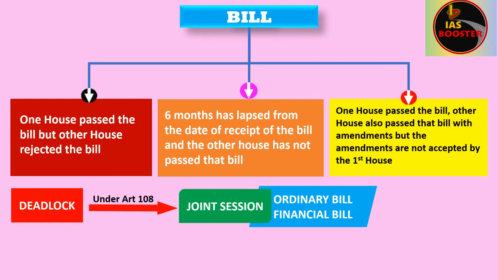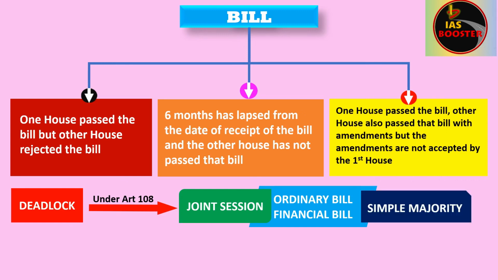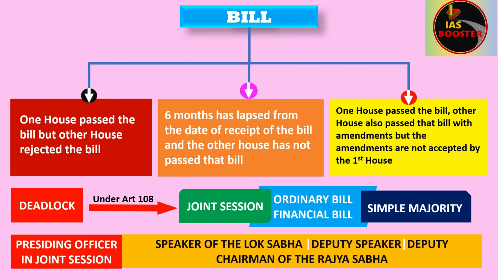And in a joint session, if the bill is to be passed, then the bill will be passed by a simple majority. That is, more than half of the total members present and voting. Now again there comes a beautiful question: who is going to be the presiding officer in the joint session? The presiding officer in the joint session can be the Speaker of the Lok Sabha, or when the Speaker is absent, it will be presided over by the Deputy Speaker. When both of them are absent, the Deputy Chairman of the Rajya Sabha will preside over the joint session.